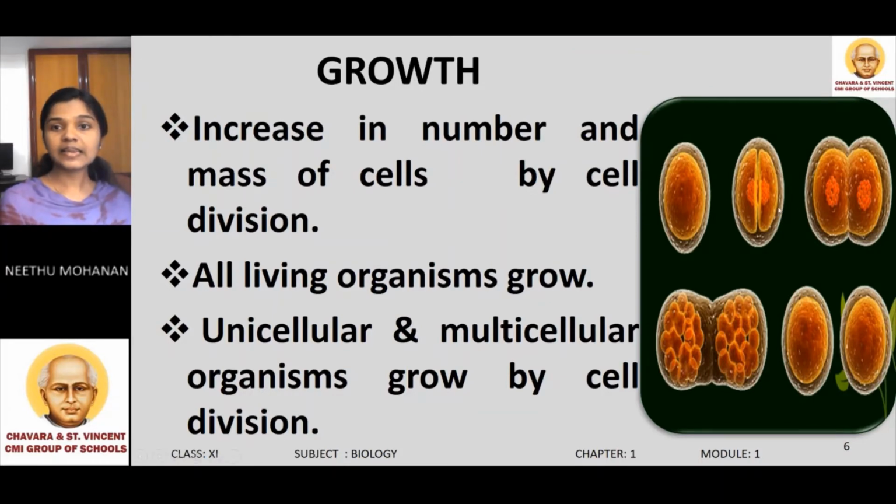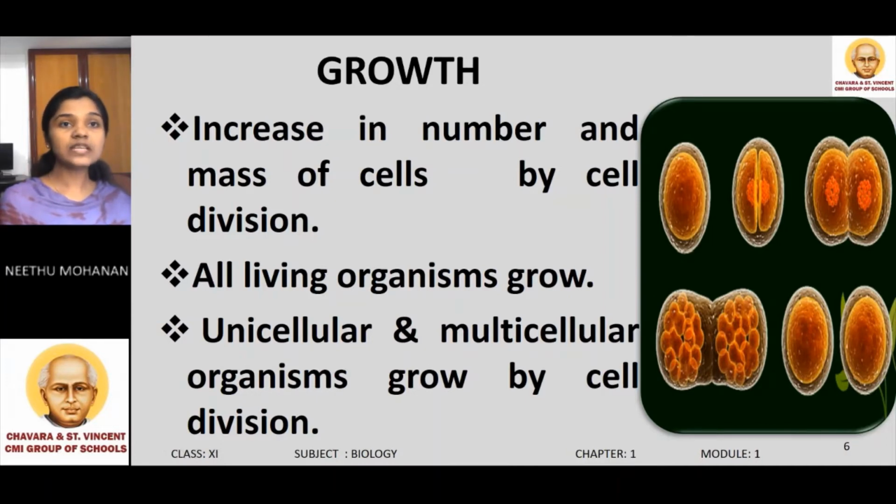Look at this diagram. Here you can see a parent cell, and by the process of cell division, it divides into 2 daughter cells. So by the process of cell division, all living organisms grow, and growth can be defined as increase in number and mass of the cell by cell division.